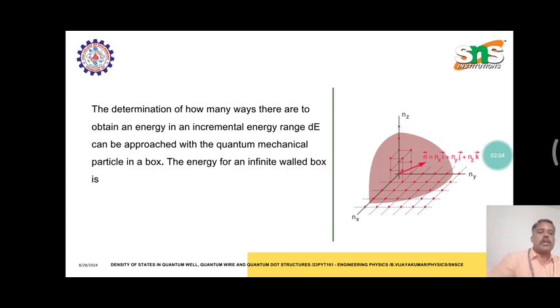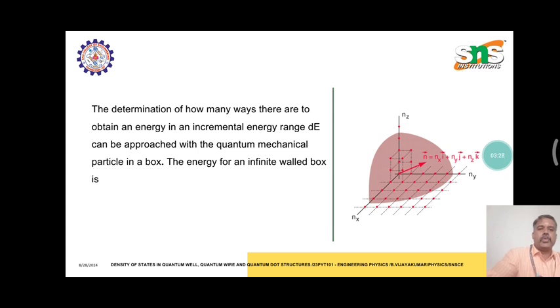This diagram is explained in three-dimensional form: Nx, Ny and Nz, the three coordinate axes, based on the number of electrons to be occupied in different unit cells. So we determine how many ways there are to obtain an energy in incremental energy ranges